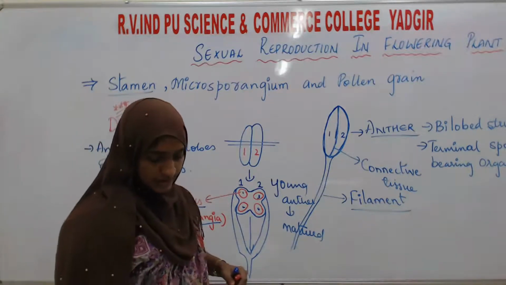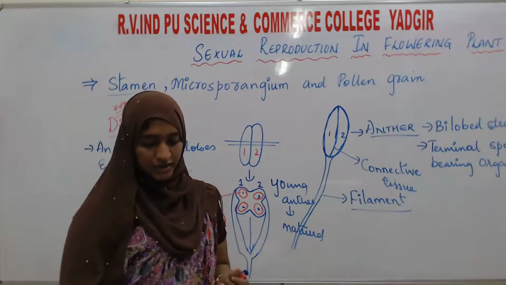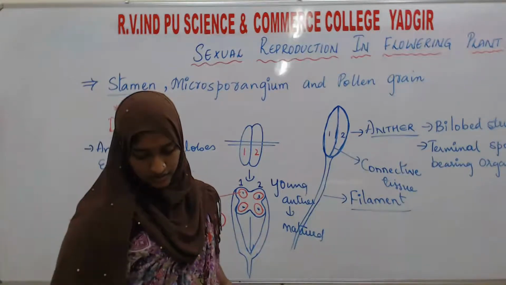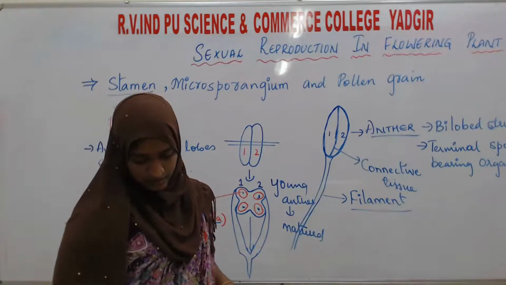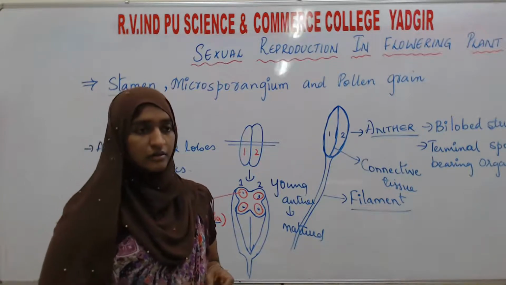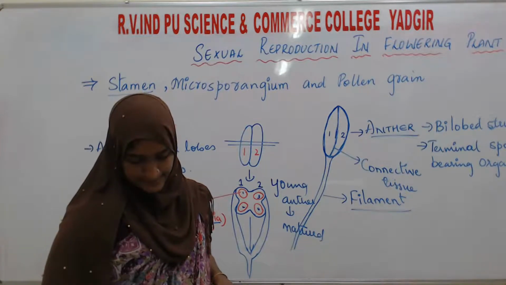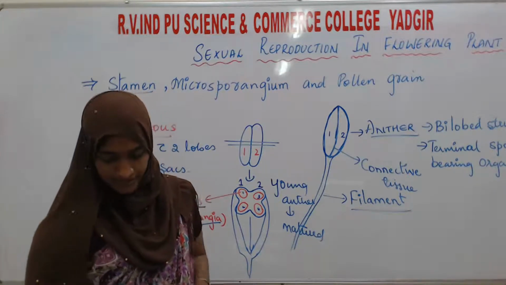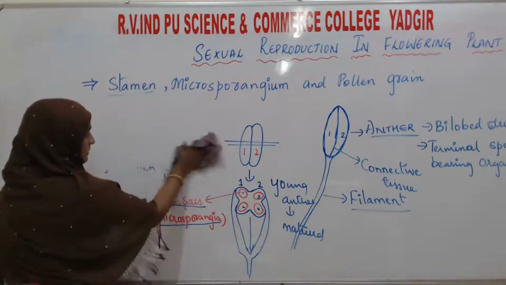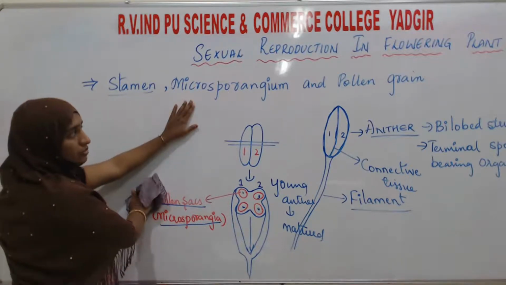Next we will go for the structure of an anther. We have talked about the stamen and microsporangia.